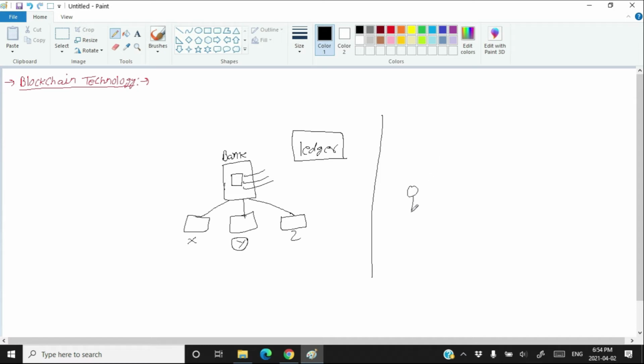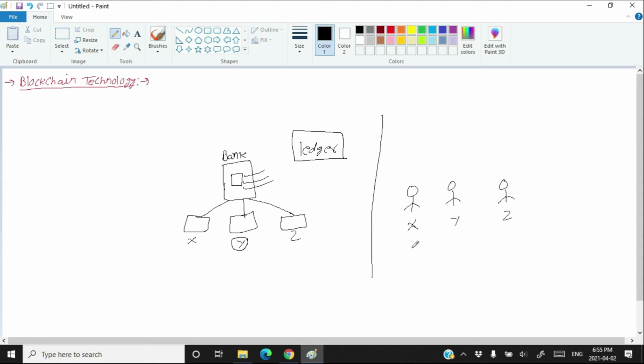Here again you have three persons: person X, person Y and person Z. Now these three people don't have a joint account. They are maintaining the various transactions between them by themselves. They don't have any joint account in any bank. They are just maintaining their transactions by themselves. But how are they achieving the trust?